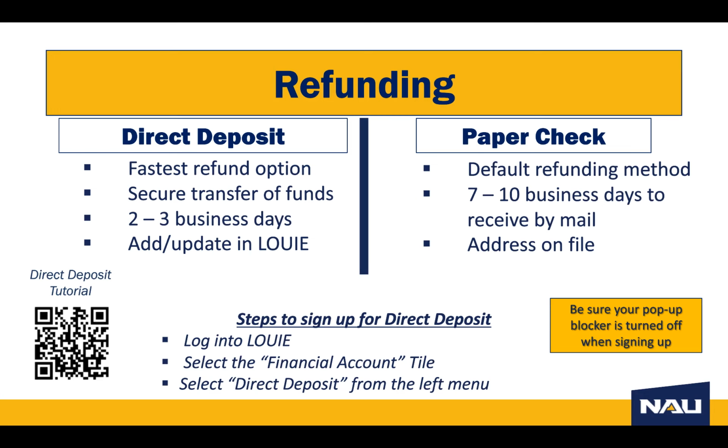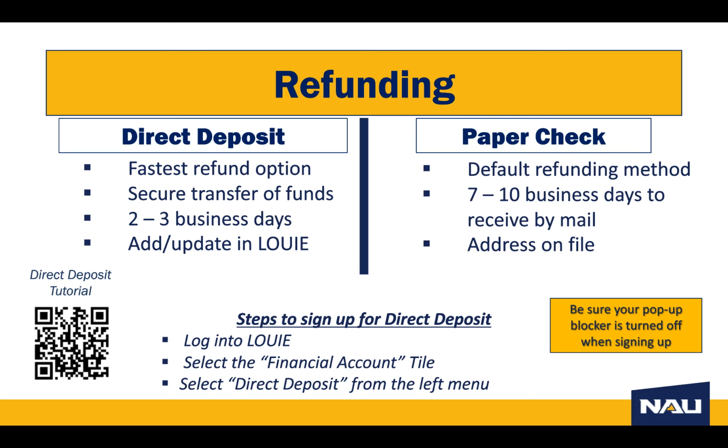When it comes to refunding, there are 2 methods of refunding for students: direct deposit and paper check. Direct deposit is the fastest, most secure way to receive your refund. The funds are received within 2 to 3 business days and deposited directly into your bank account. Paper checks are the default refunding option if there is no direct deposit information on file. These checks are mailed to the address on file and can take 7 to 10 business days to receive.